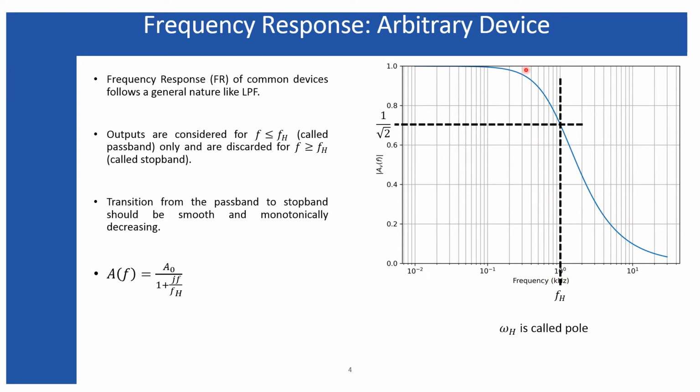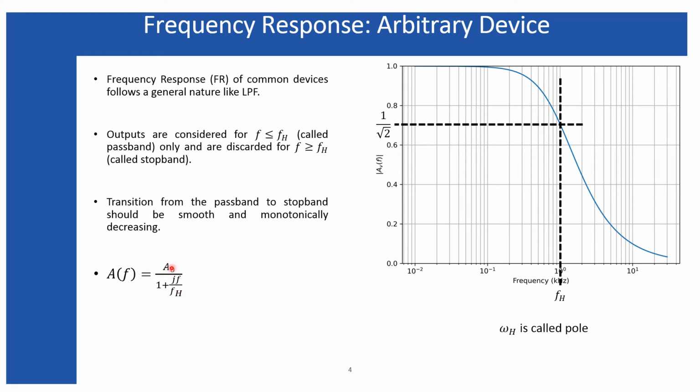Since this response looks like a low pass filter, the expression for the open loop gain can be written as the expression of a low pass filter, as I have used such an expression in defining a low pass filter response. You should remember that.